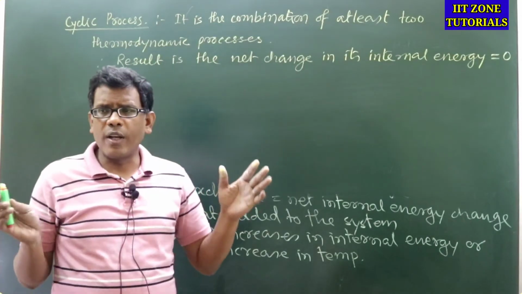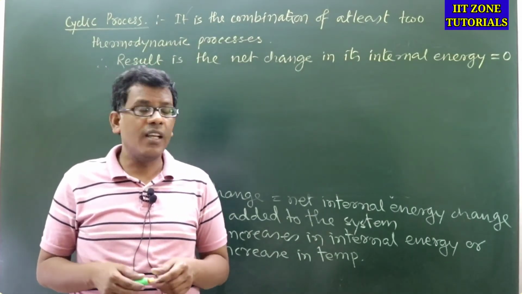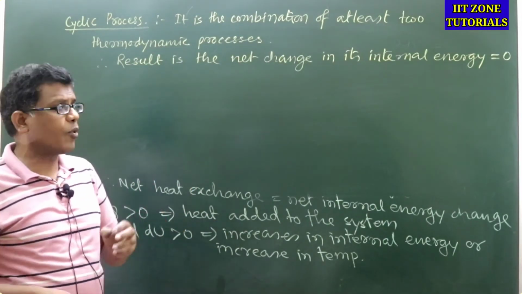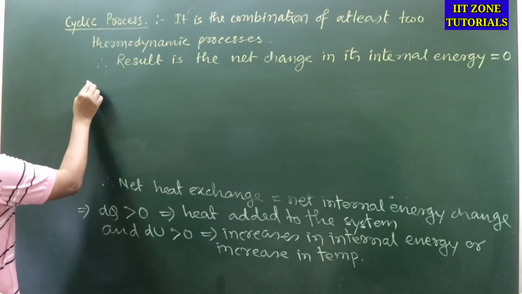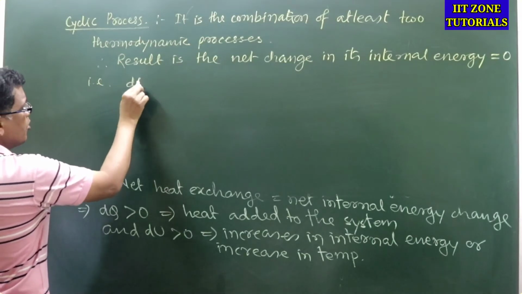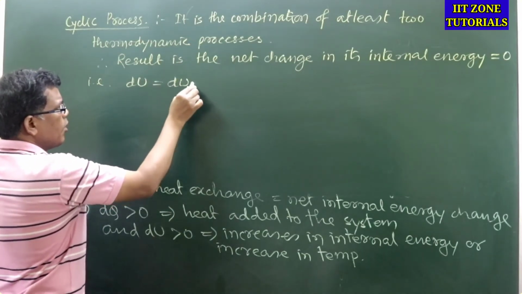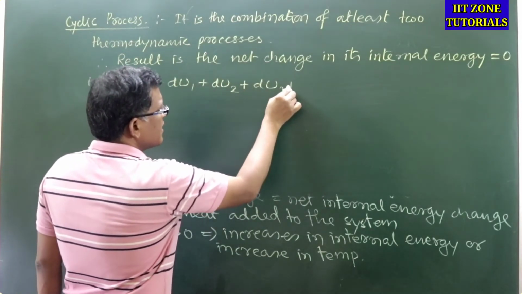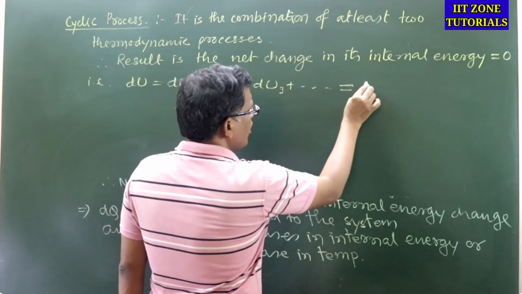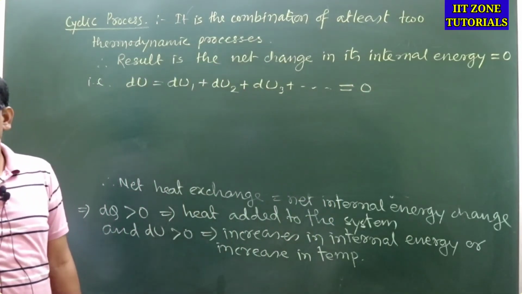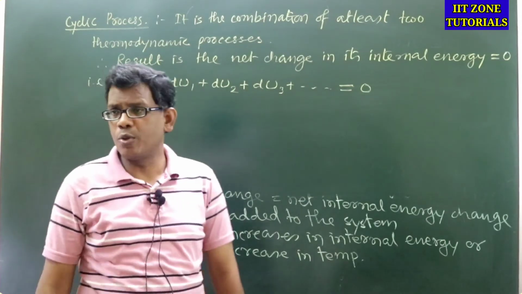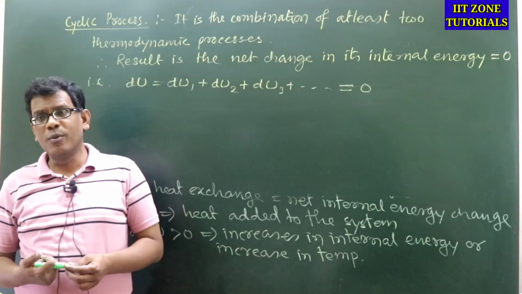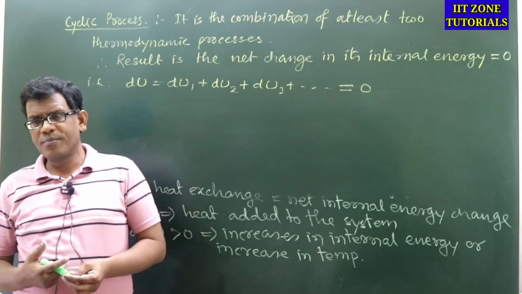So a combination will be said to be a cyclic process when the overall internal energy change, or the net internal energy change of the cyclic process, will be 0. That is, dU, which will be the sum of the internal energy changes of two or more processes, will be equal to 0. So if it is a combination of two processes, then dU1 plus dU2 will be 0. If it is a combination of three processes, then it will be dU1 plus dU2 plus dU3, okay.